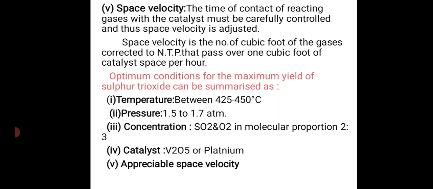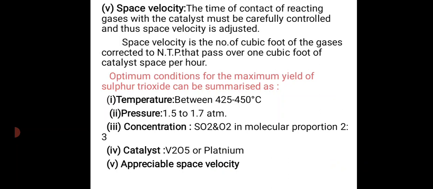Then last, space velocity. Last physicochemical principle. Space velocity: the time of contact of reacting gases with the catalyst must be carefully controlled, and the space velocity is adjusted. Space velocity is the number of cubic feet of the gases, corrected to normal temperature and pressure, that pass over 1 cubic foot of catalyst space per hour.